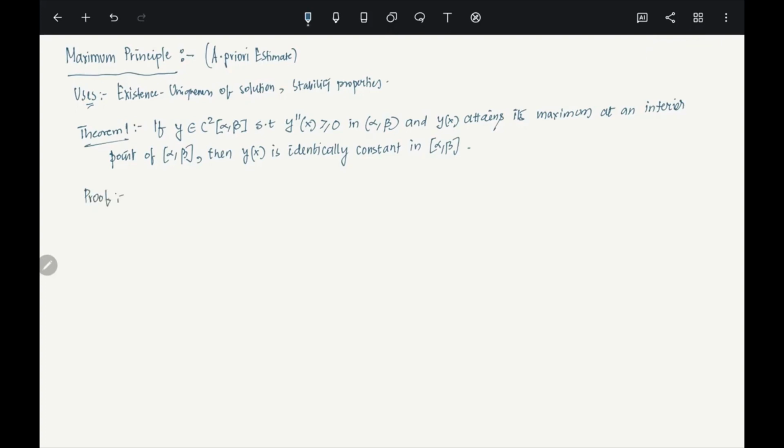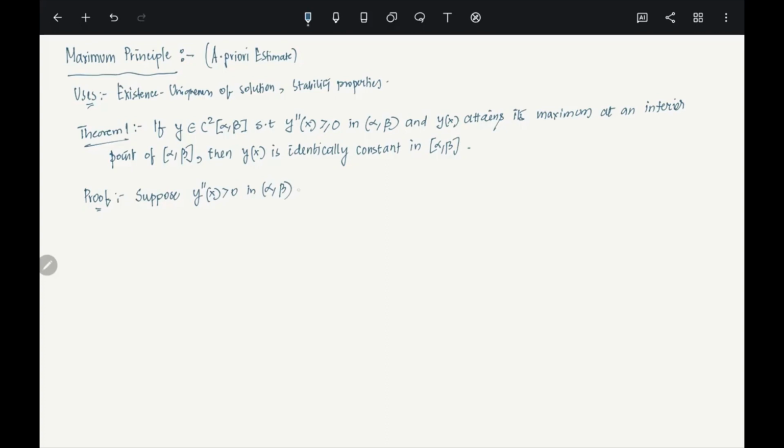First of all, we will assume that y double prime of x is not greater than or equal to 0 but strictly positive in (alpha, beta) for now. Let's just assume that. So suppose y double prime of x is strictly positive in (alpha, beta). You see why we can deduce something like this.